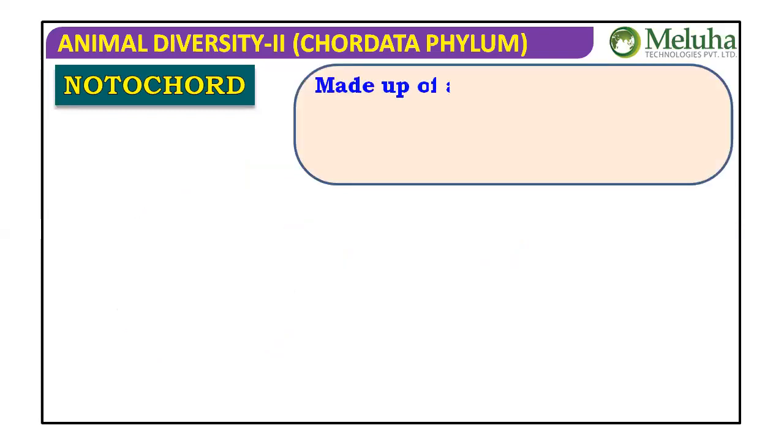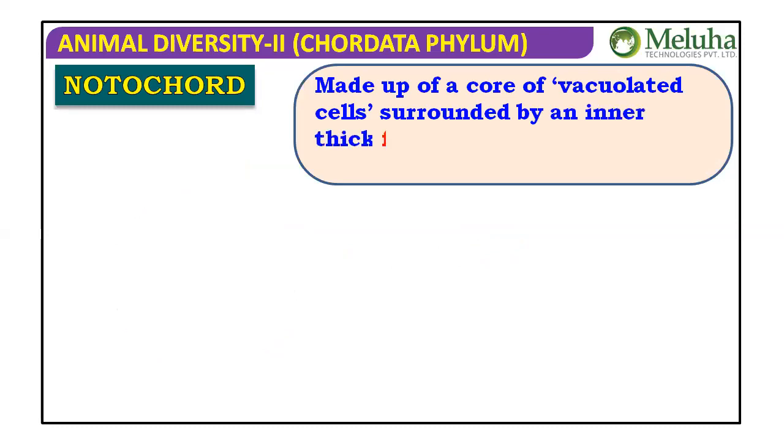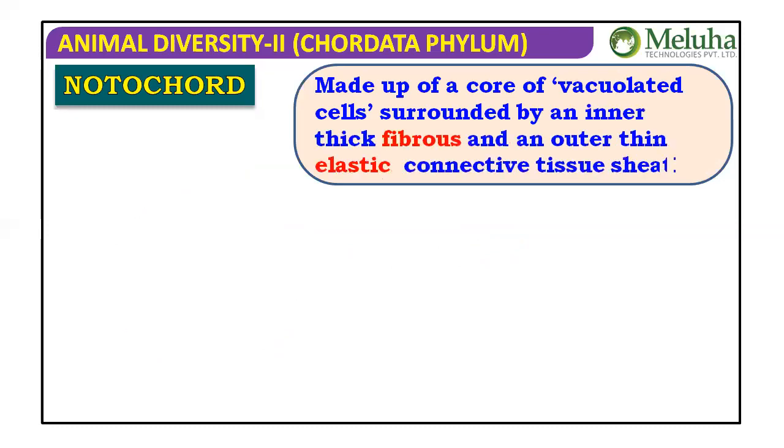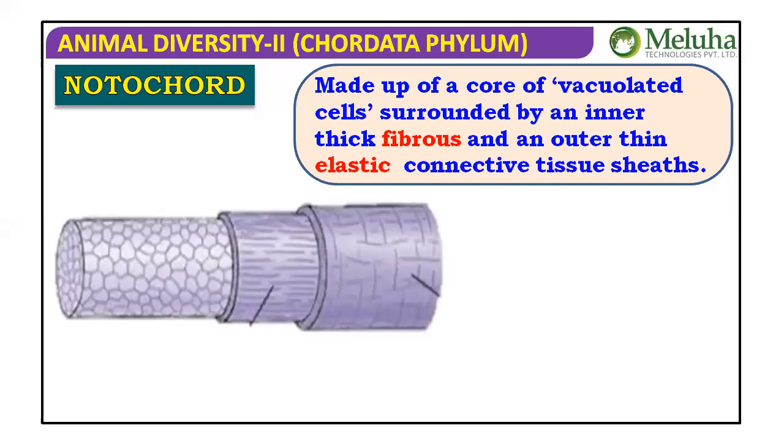That will be remembered. The notochord is made up of a core of vacuolated cells surrounded by an inner thick, fibrous sheath and an outer thin elastic connective tissue sheath. The innermost part is vacuolated cells, then surrounded by a fibrous sheath. Let me change the color. This is the fibrous sheath, and next it is surrounded by an elastic connective tissue sheath. So this is the structure.